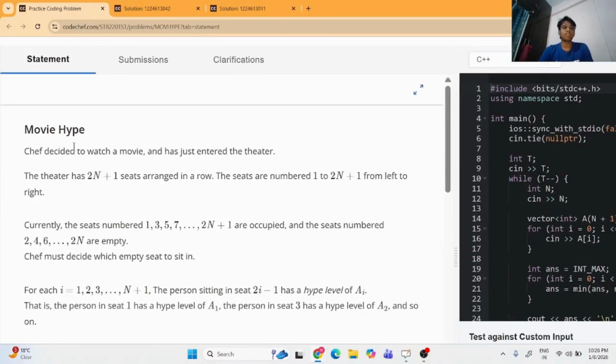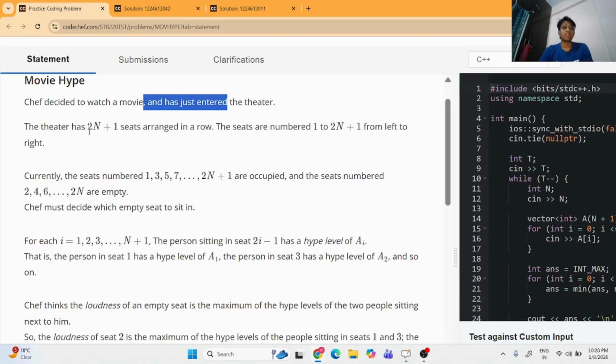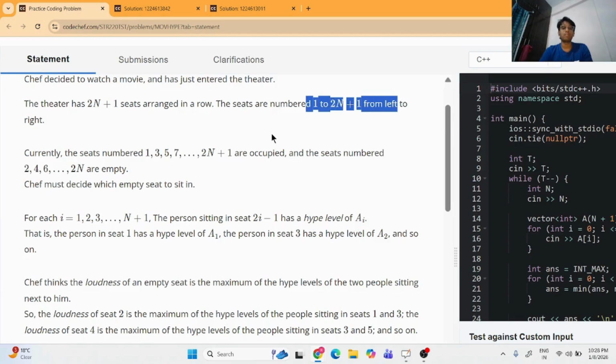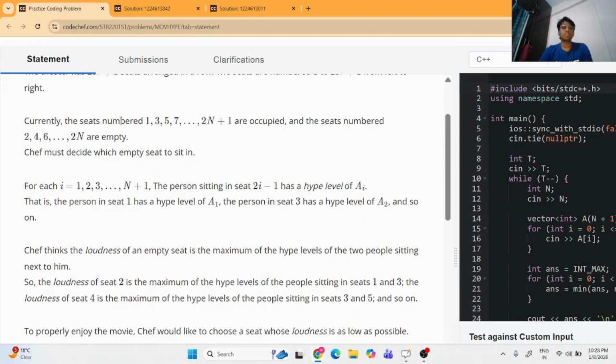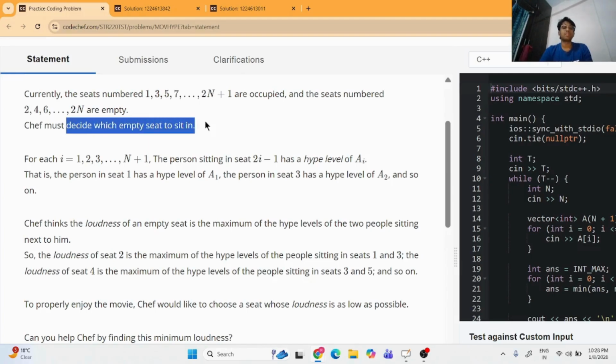So guys, problem says Chef decided to watch a movie and has just entered the theater. The theater has 2n plus 1 seats arranged in a row. The seats are numbered 1 to 2n plus 1 from left to right. Currently, the seat numbers 1, 3, 5, 7, up to 2n plus 1 are occupied and the seat numbers 2, 4, 6 up to 2n are empty. Chef must decide which empty seat to sit on.